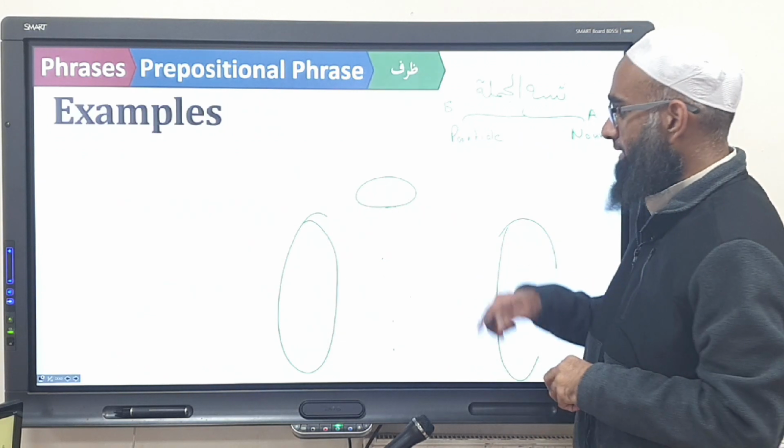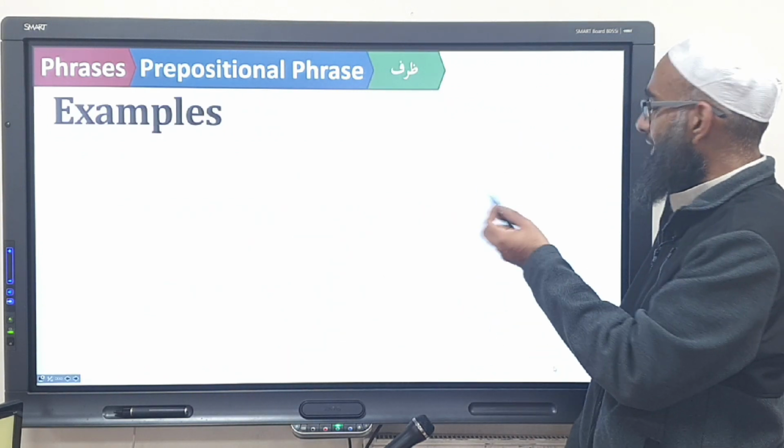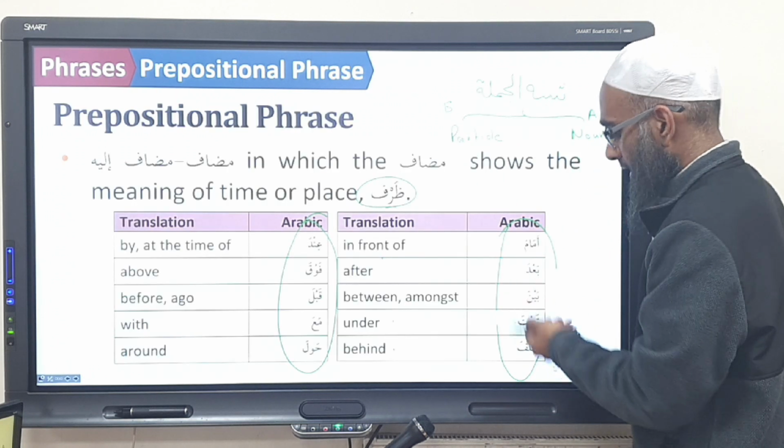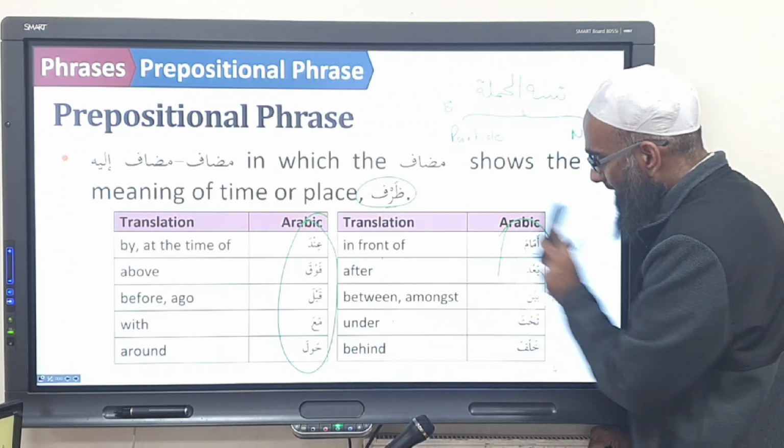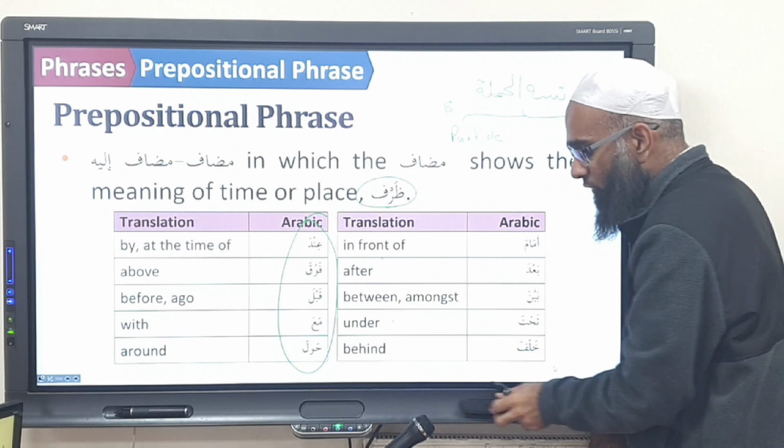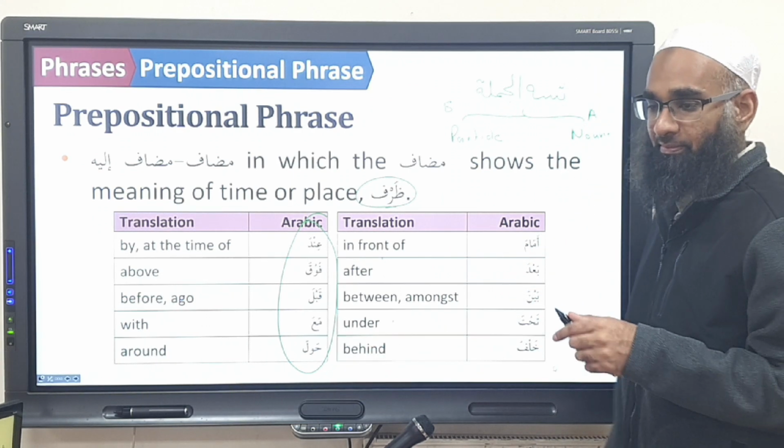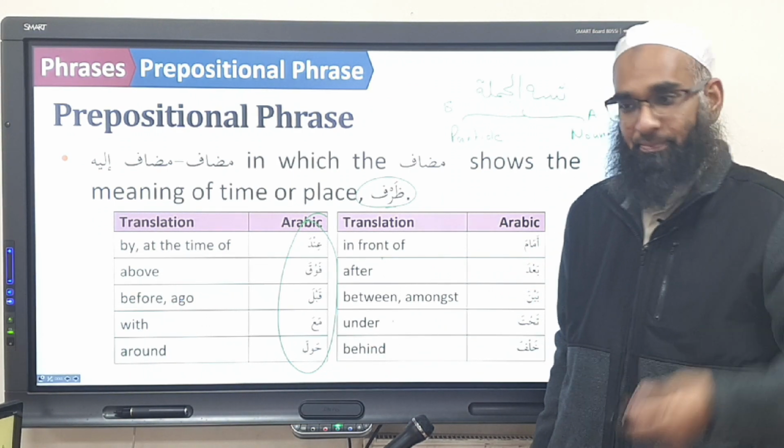This is the B team on the next slide. So before we go to the B team, let's try out some practice. Let's go over the meanings. What does amama mean? If you get confused about what amama means, where's the imam? In front. So imam is amam.